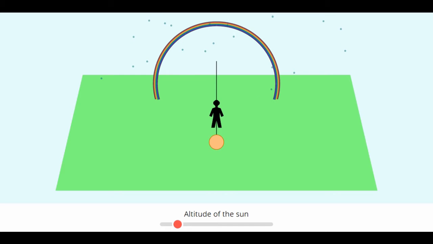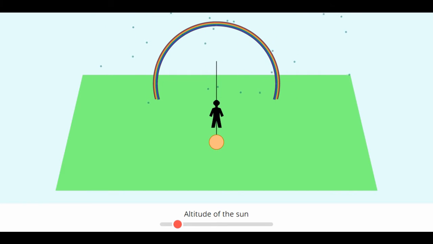Only under these two conditions you can observe the rainbow.